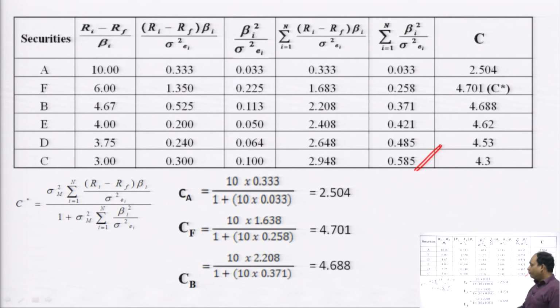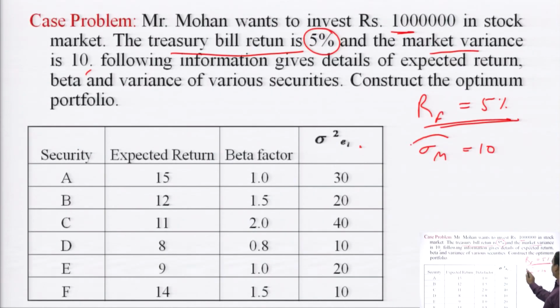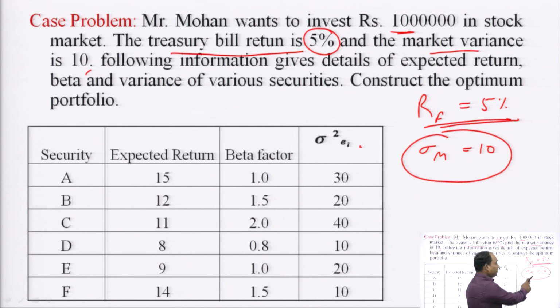Now it is time to put the figures into the formula. C is the cutoff factor: the securities having a factor more than C are included in our portfolio, and the securities having a factor less than C should not be included in our portfolio. Let us start. Variance of the market was given in the problem, that is 10.